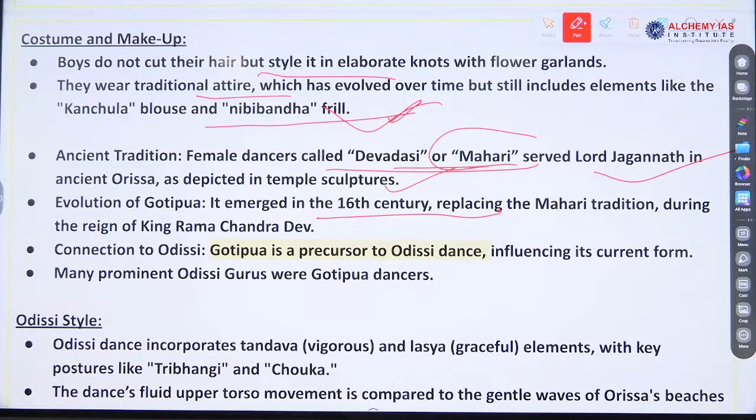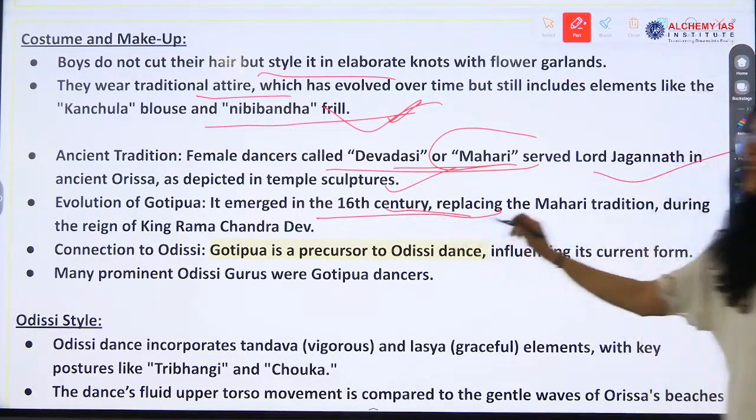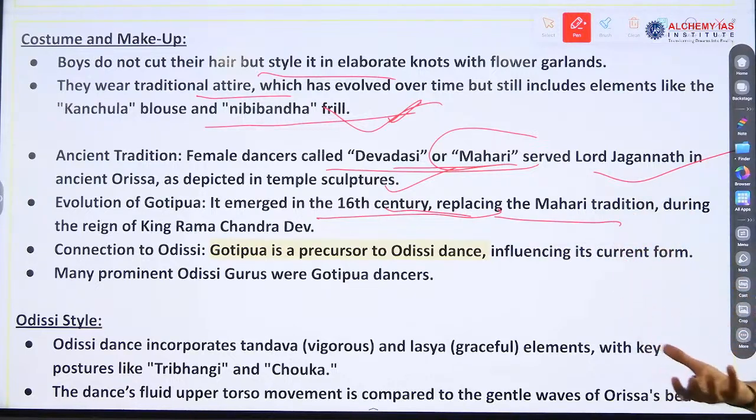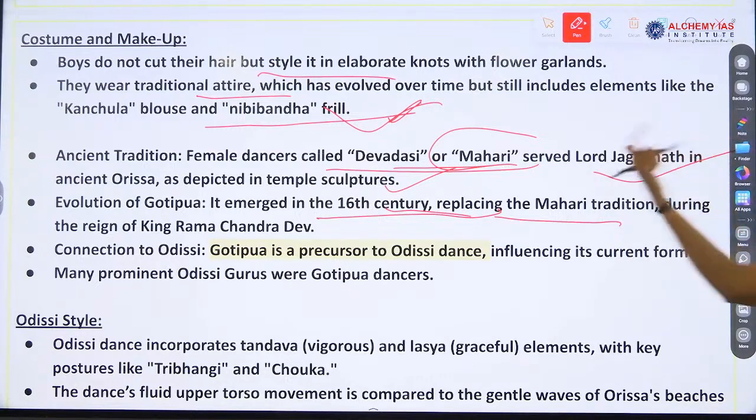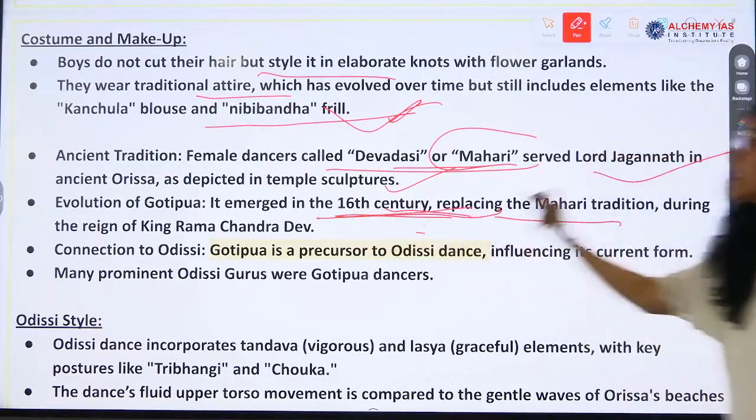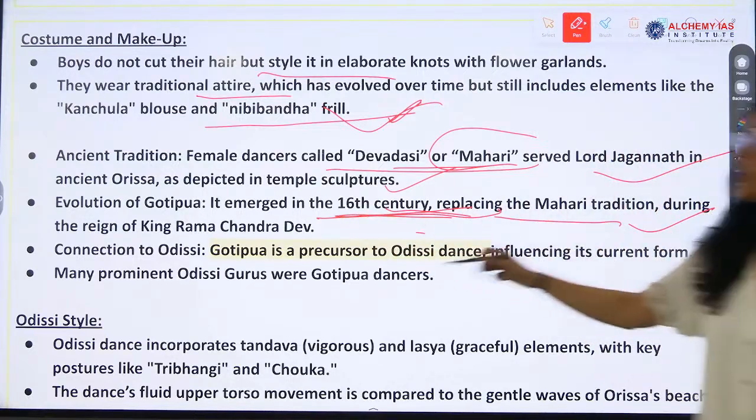Evolution. Evolution is what? It emerged in the 16th century. So the important thing that we have to remember is its evolution. Before this, the Devdasi system was there. So it led to the decline of the Devdasi system also, and it evolved in the 16th century, replacing the Mahari tradition.